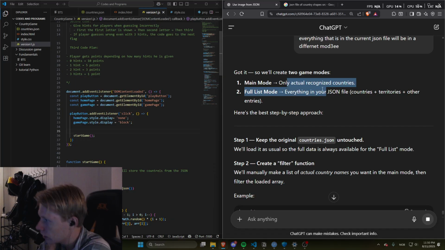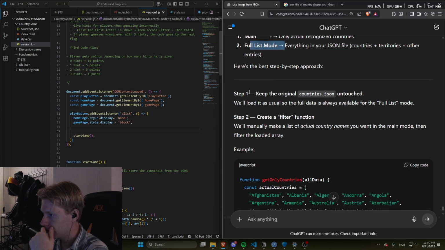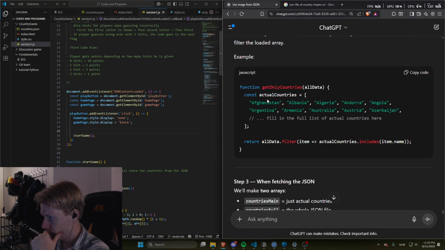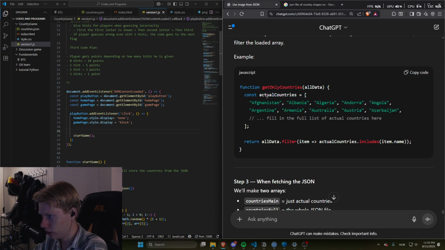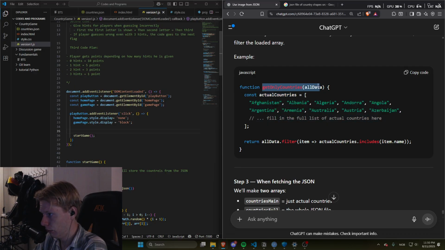So main mode, actual recognized countries, that will be around 195, and fullest mode will be a different mode, right? So step 1, keep the original country description attached. We'll load it as usual. Create a filter function. We'll manually make a list of actual country names you want to mainly code, then filter the loaded area. Example. Okay, so this is going to be a lot of manual work, it seems like. My head is really spinning, I'm not gonna lie. So we're creating an array here with all the countries that we actually want to have, and then we return the filtered data.